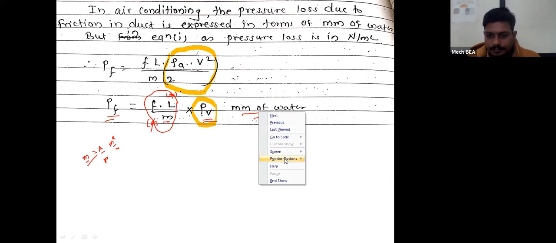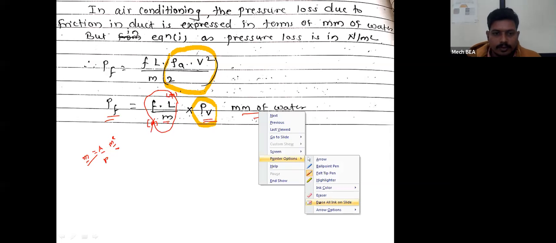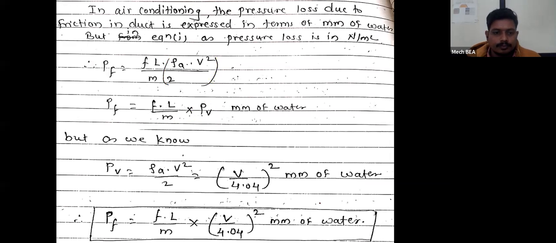As we know, PV is nothing but dynamic pressure. That dynamic pressure is given by the equation rho V square upon 2, which is equal to (V upon 4.04) whole square, in terms of mm of water.